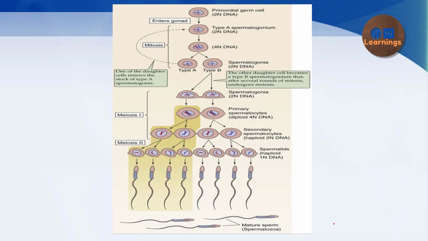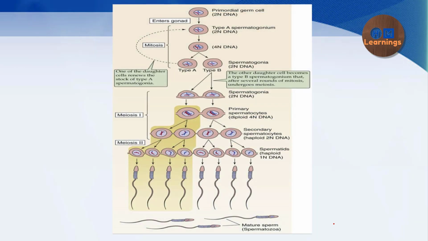Okay, so now we can refer to this diagram, which I made in the previous slide. Now we can revise this. The primordial germ cells migrate, enter the gonads, and differentiate to form type A spermatogonium. They undergo mitosis to form type A and type B. Type A will renew the stock of type A spermatogonia, and type B will enter the process of spermatogenesis.